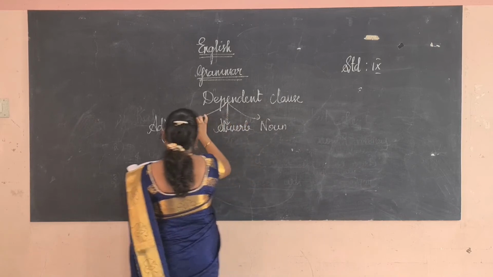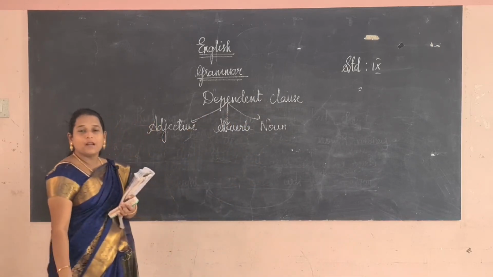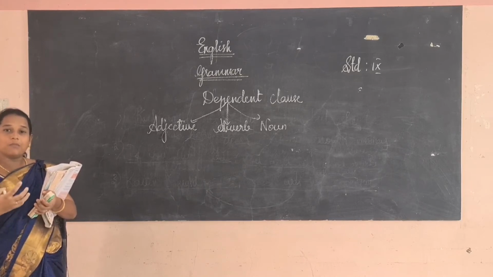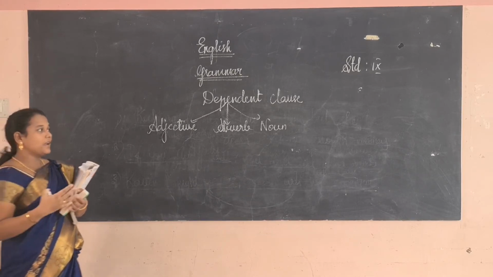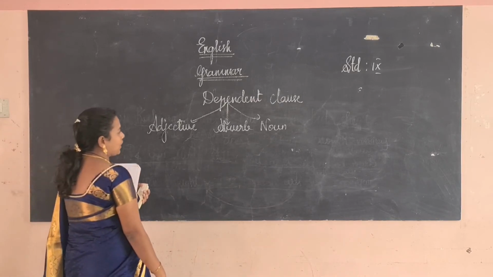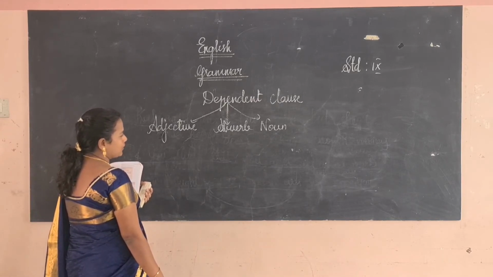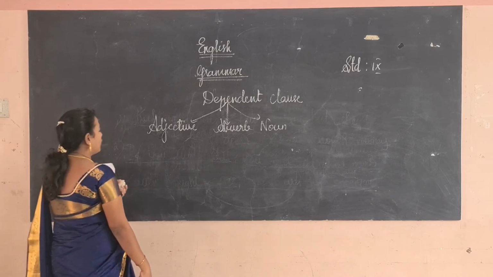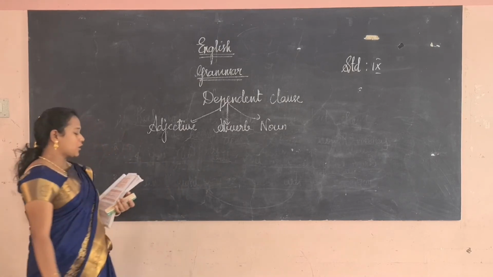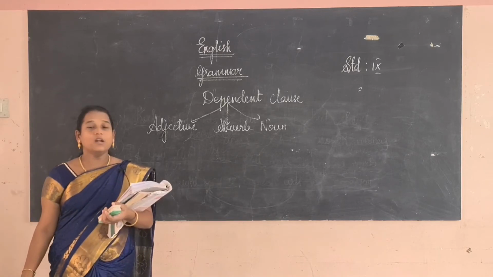Okay, what is adjective? Adjective describes the noun. What is adverb? Adverb modifies the verb, how the action takes place, and noun, it is a naming word. Okay, let us see what is adjective clause, and what is adverb clause, and what is noun clause. The adjective clause describes or gives more information about the noun.